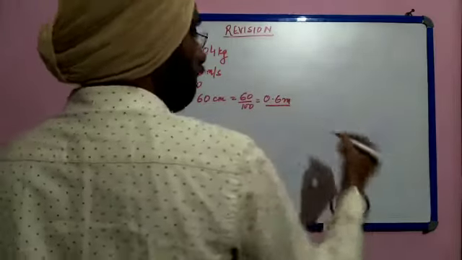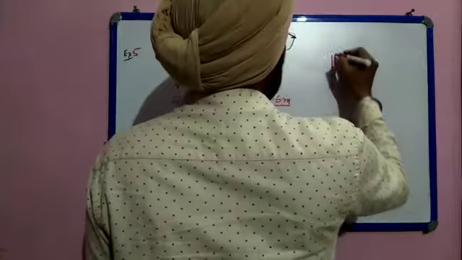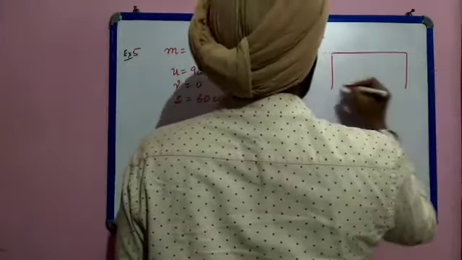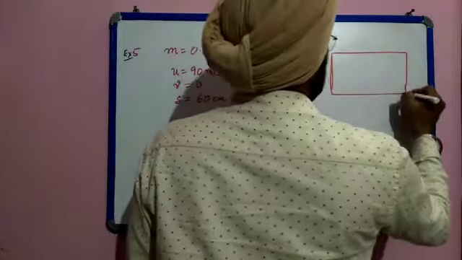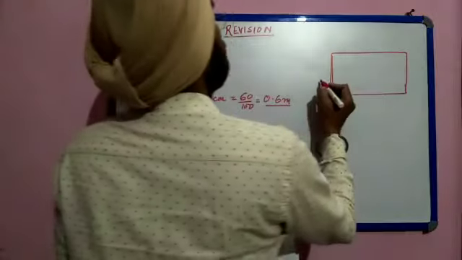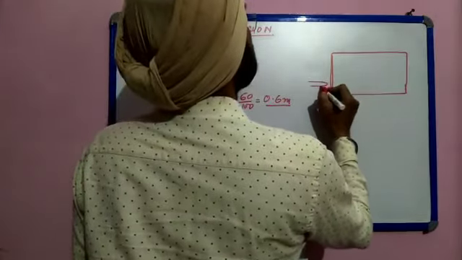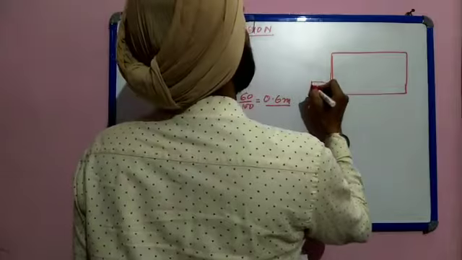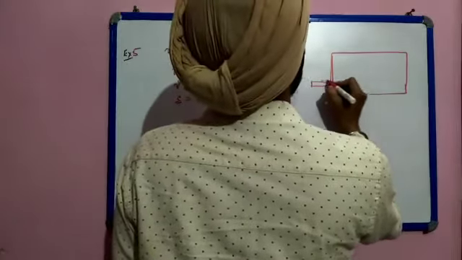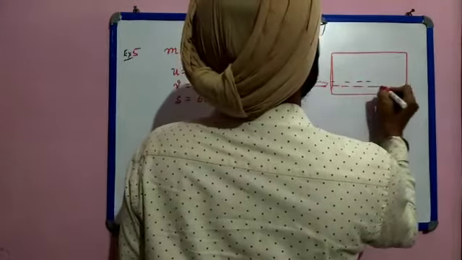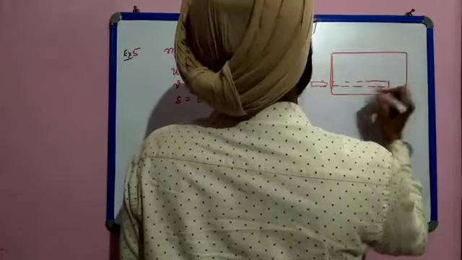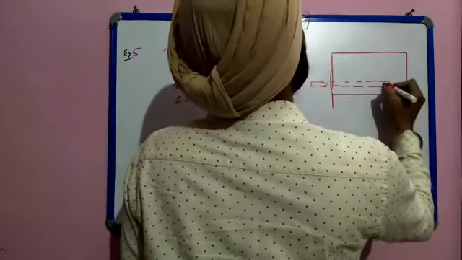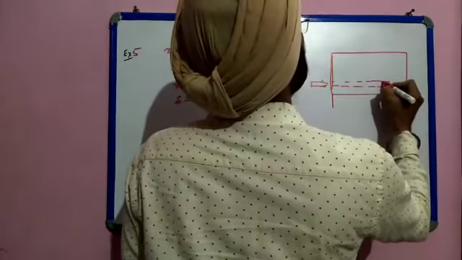Clear? Now if we see the diagram, let us suppose this is the wooden block, and as the bullet enters, let us suppose that here the bullet stops.